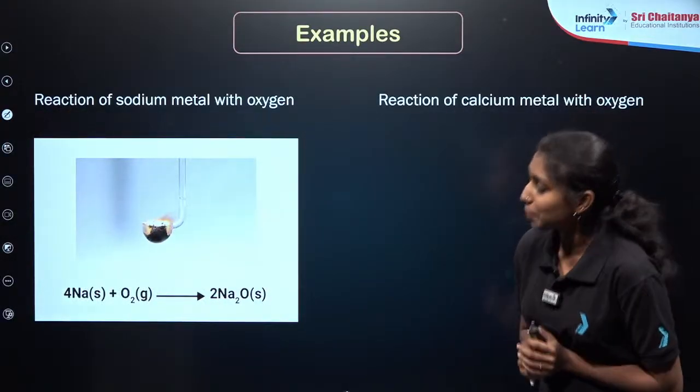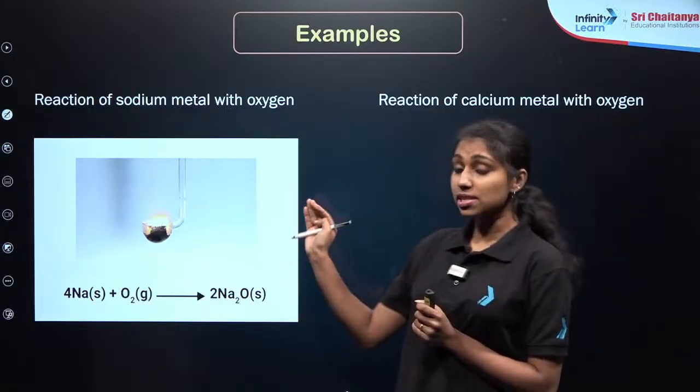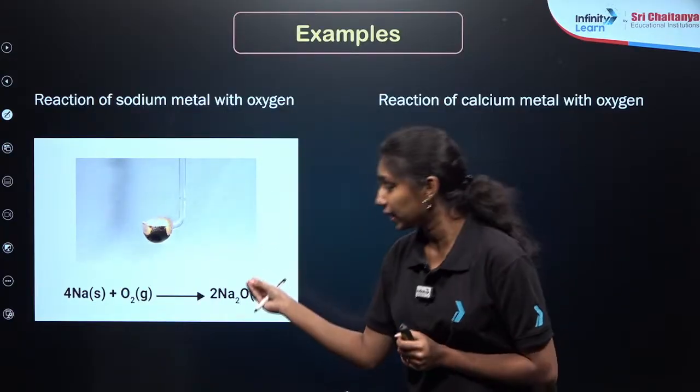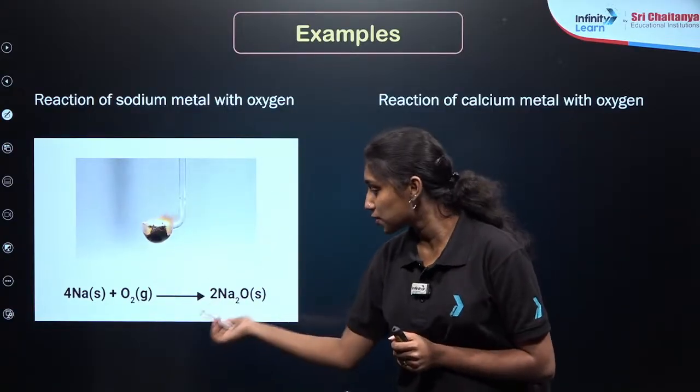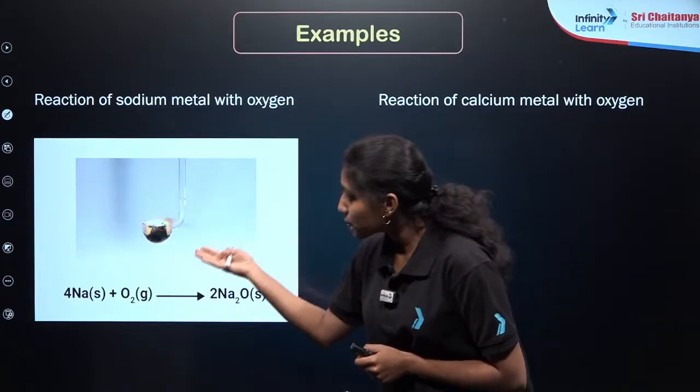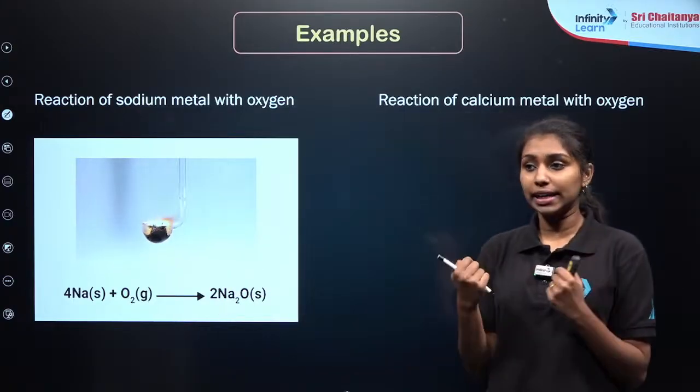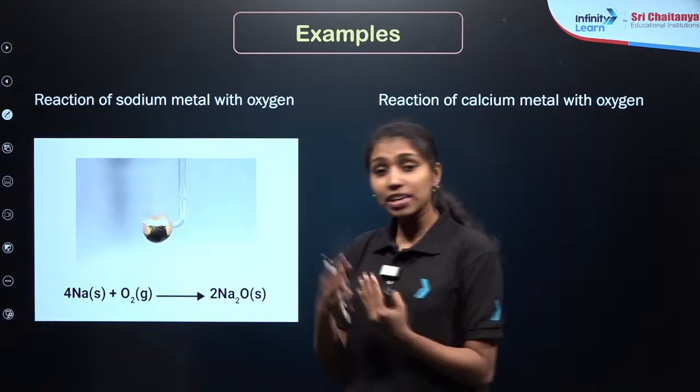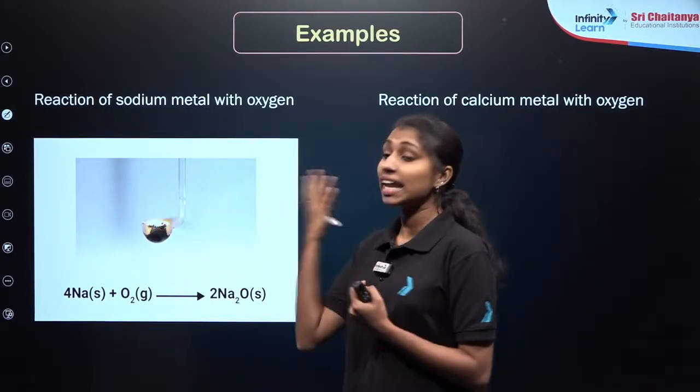Here is our first image. This is our sodium which is reacting with oxygen in the air, right? So 4Na plus O2 forms 2Na2O. It is forming sodium oxide. What you are observing here is that it easily catches fire, which means that sodium is a highly reactive metal.